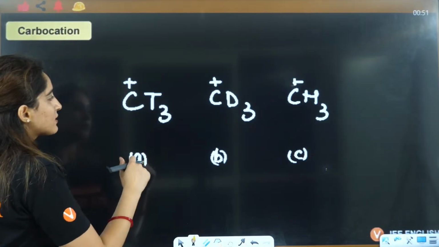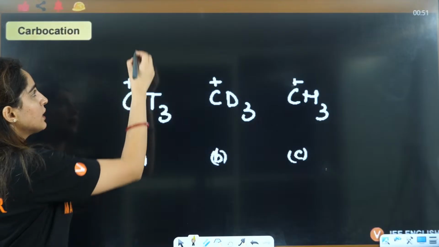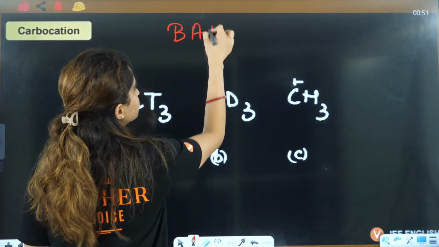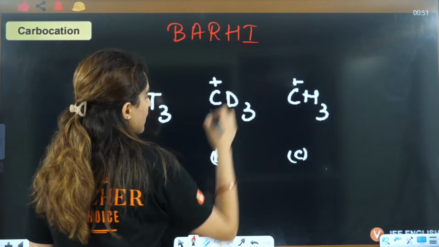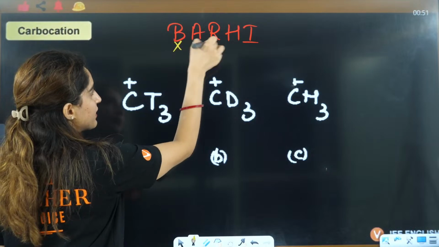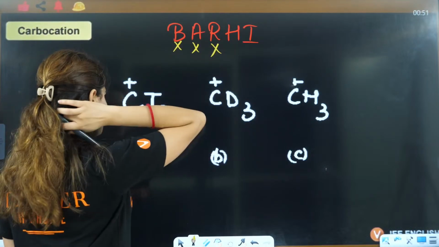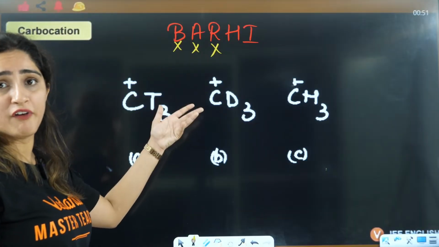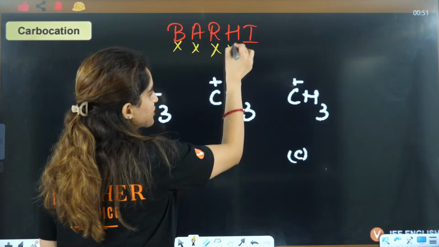Now if you see this here, back bonding is not there, aromaticity, no resonance. Hyperconjugation, there is no alpha carbon here, so no hyperconjugation.